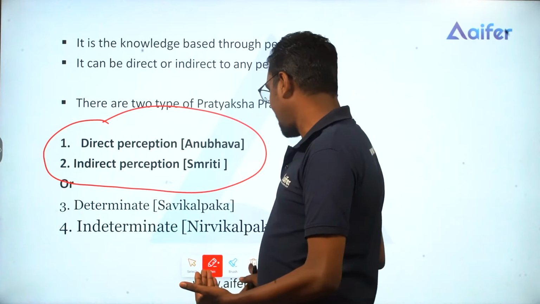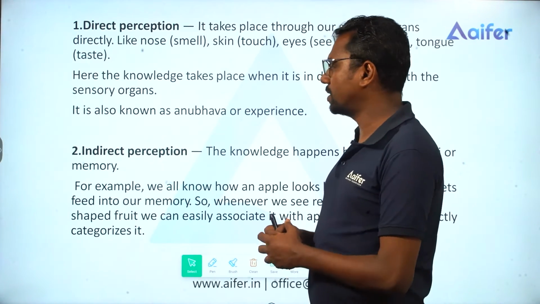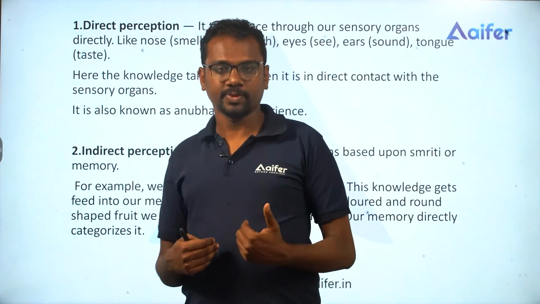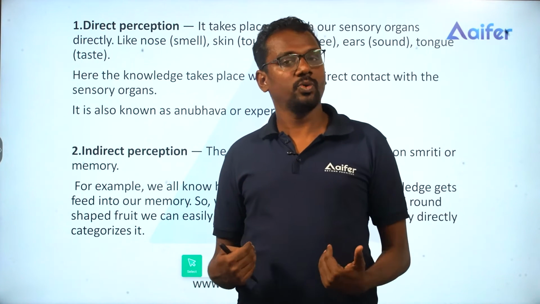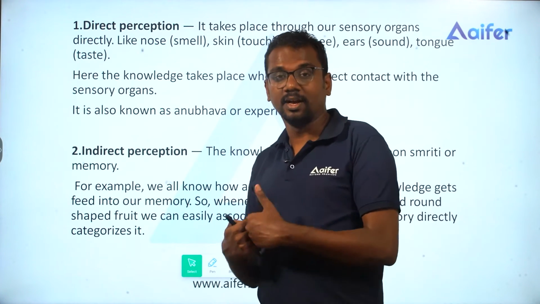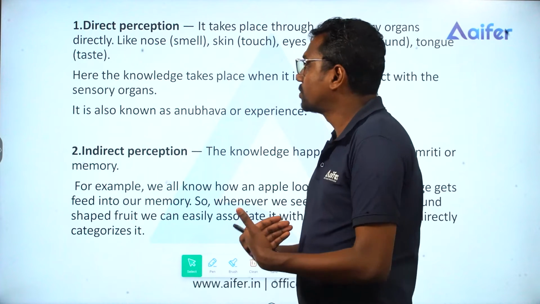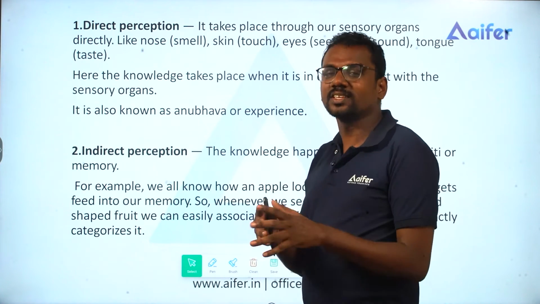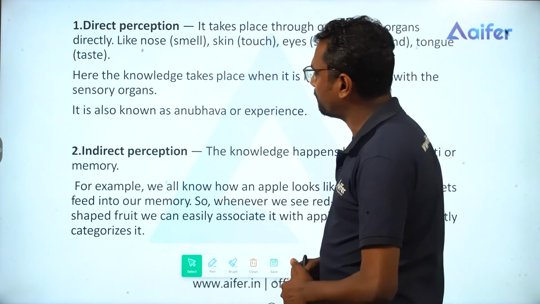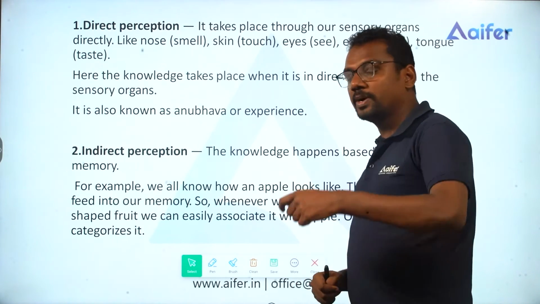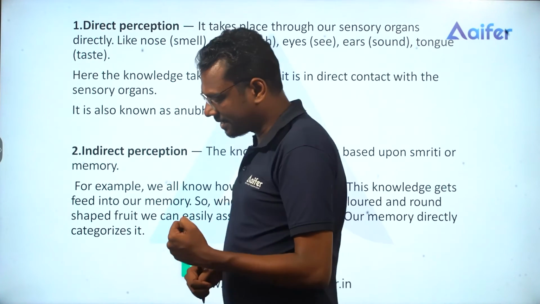Direct perception is the knowledge we get directly through the sense organs. You are watching me now and you know Mr. Anees Poovathi is speaking to you, taking the class, and you are hearing my sound. So it's a direct perception, even though it's online. Indirect perception is knowledge based on memory.